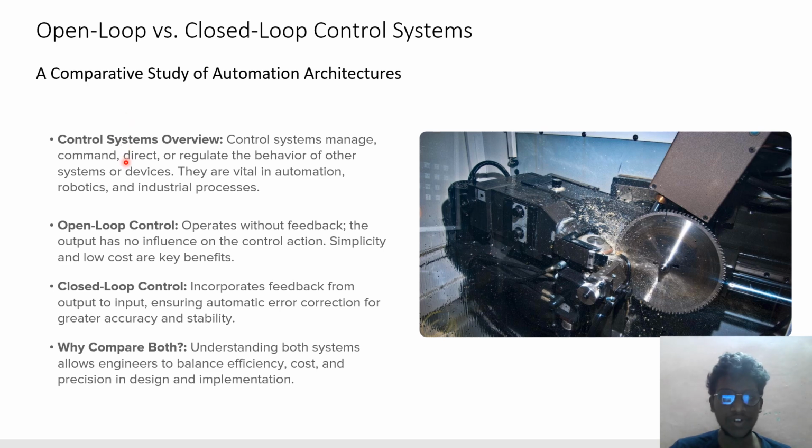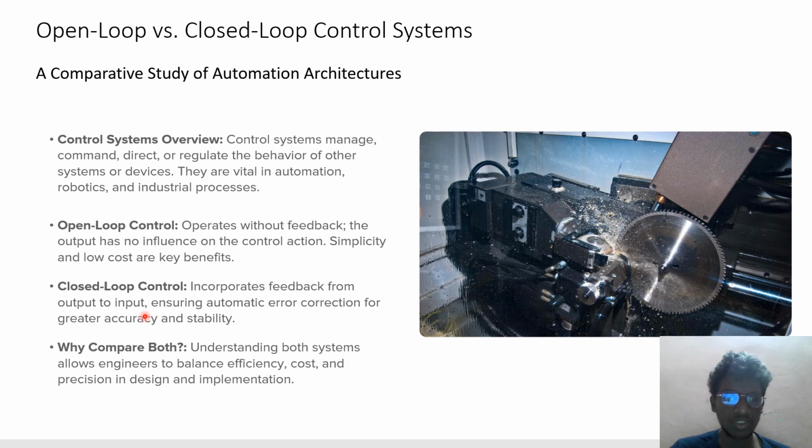Control system overview. A control system manages, commands, directs or regulates the behavior of other systems or devices. They are vital in automation, robotics and industrial processes. Open loop control operates without feedback. The output has no influence on the control action. Simplicity and low cost are key benefits.